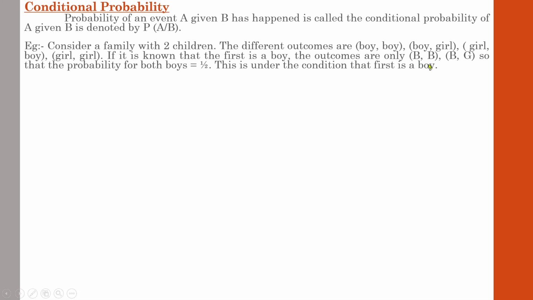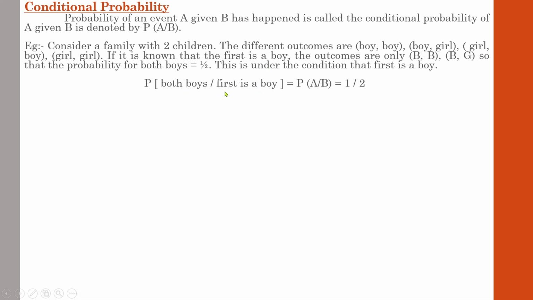And you are asked to find the probability that both are boys. So the answer is 1. Here only one case. In these 2 events, there is only one event that has 2 boys. So if there was no condition, the probability that both are boys, sorry, would have been 1 by 4. But here the condition is specified that the first must be a boy. So here there are no 4 events, there are only 2 events, because the condition specified that the first must be a boy. And you are asked to study what is the probability of getting both boys. So the answer is 1 by 2.